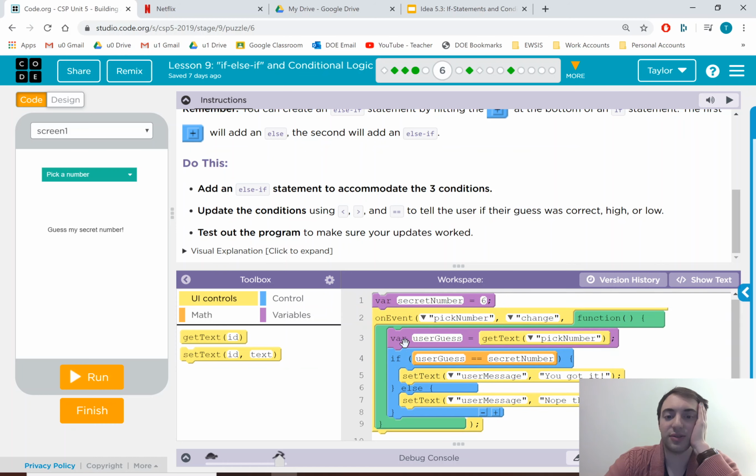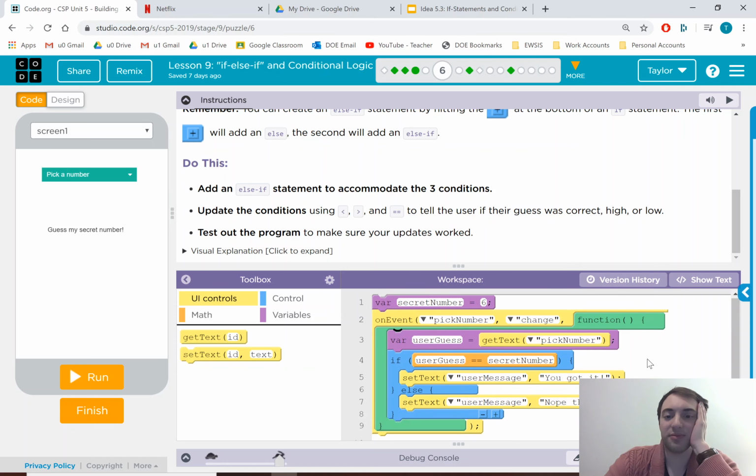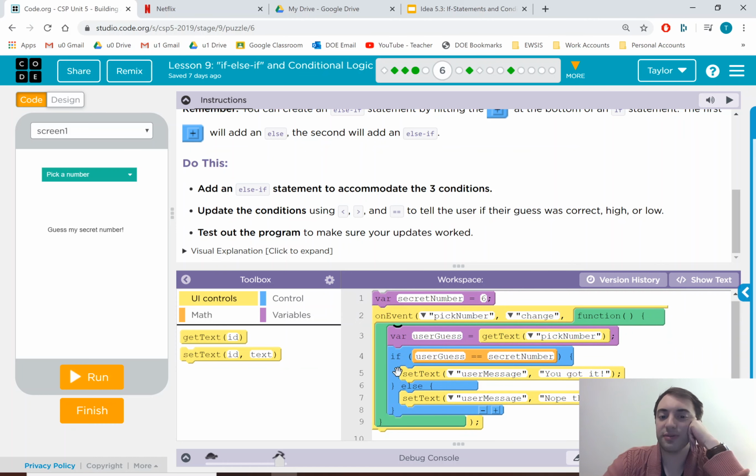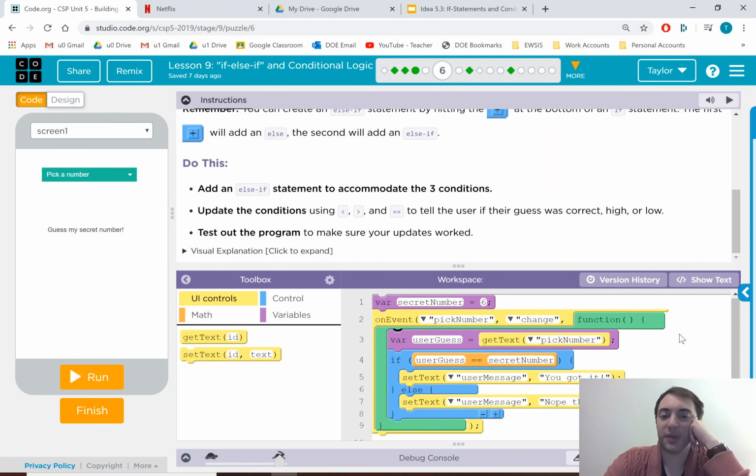I'll let those of you playing the home game decide why this can be a local variable where a secret number has to be global. That's kind of interesting. Not as important, and if you don't understand, that's okay. It just as easily could have been global. It would have just been messier. That's fine. Anyway, the moral is when you change this, it activates the code.